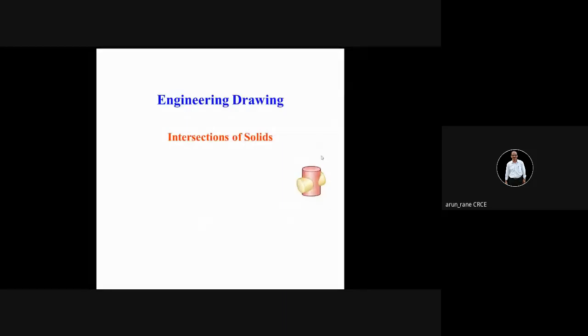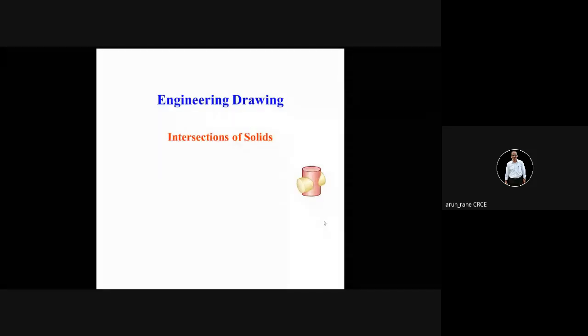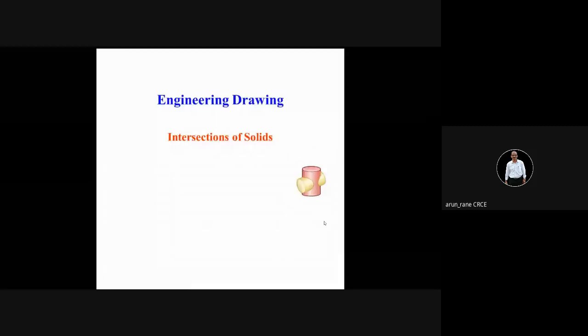You are familiar with the horizontal plane, the vertical plane, the top view, front view, etc. By default, it will always be in first angle. If you want, you can write it down, first angle. In first angle, the top view is below the front view.